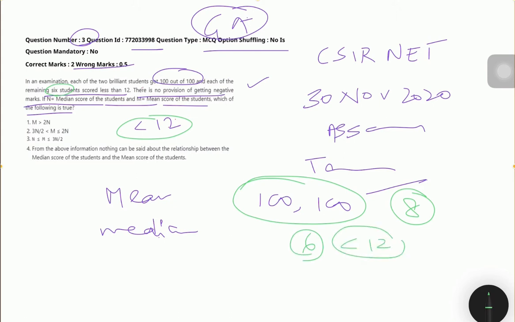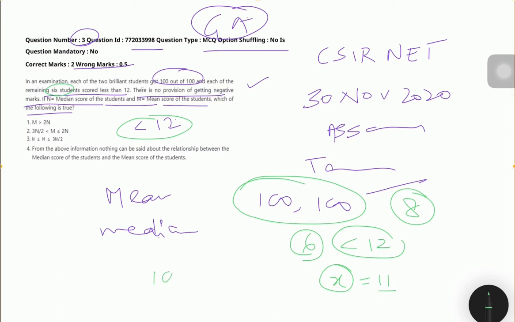That means let us say it is some x, they just scored less than 12. Okay, suppose it is less than 12. For example, we can consider 11 just to be a little fast in our process. I'm talking in a very layman language, not a proper technique or something. I'm saying just in exam how you approach fast. That's what I'm trying to tell.